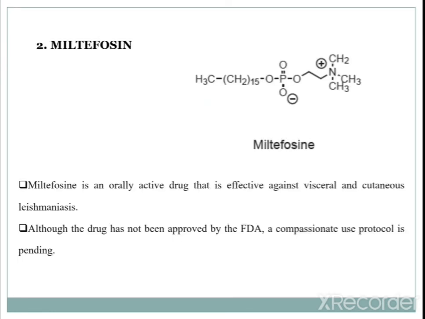Now, the second drug in leishmaniasis is miltefosine. You can see the structure of miltefosine is given here: a phosphate-containing structure, CH3 (CH2)15 O, P double bond O, O minus, CH2 CH2 N with CH3 CH3 CH3. Miltefosine is an orally active drug that is effective against visceral as well as cutaneous leishmaniasis. There are two types of leishmaniasis, visceral and cutaneous, and it is effective in both.